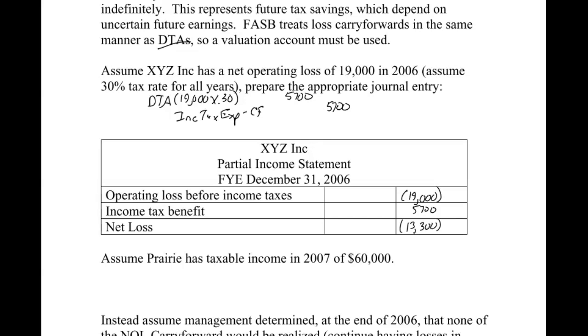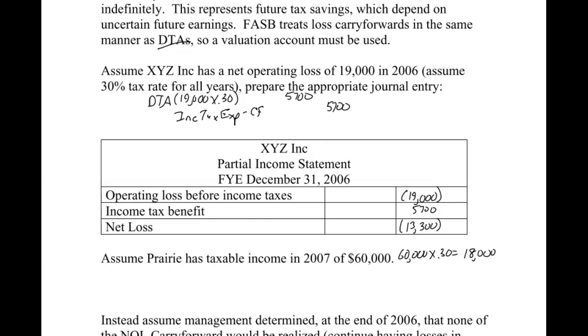Now if we have taxable income the next year, let's think about this. Just ignore the fact that we have this DTA right now. If we have $60,000 at a 30% tax rate, we should assume we'd have to pay $18,000, if we didn't have a deferred tax asset. A deferred tax asset allows us to offset future tax payments, so we're going to use our DTA to offset that payment of $18,000. In this part of the chapter, we just assume there are no temporary differences.